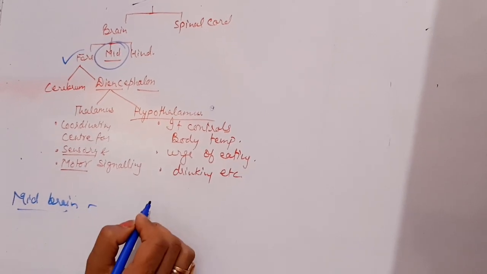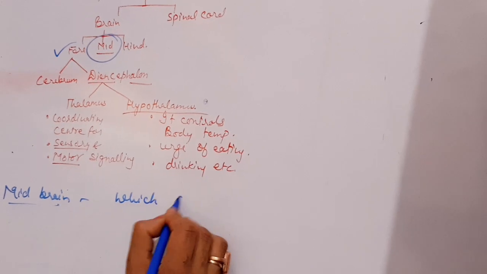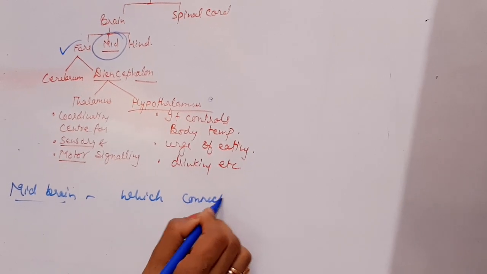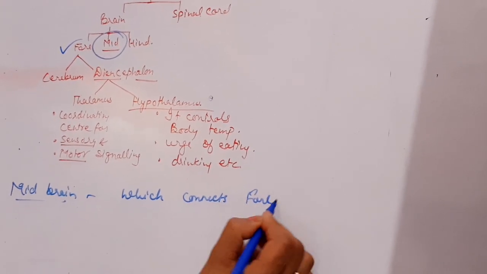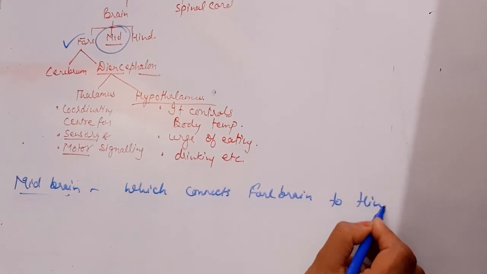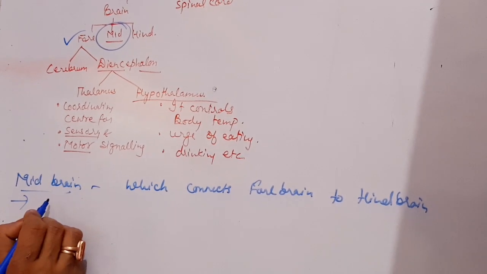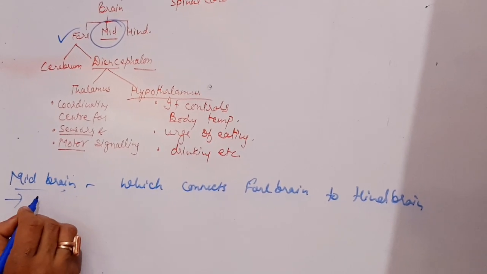Midbrain is the middle portion which connects forebrain to hindbrain. It has no subparts, so we will directly discuss the function.